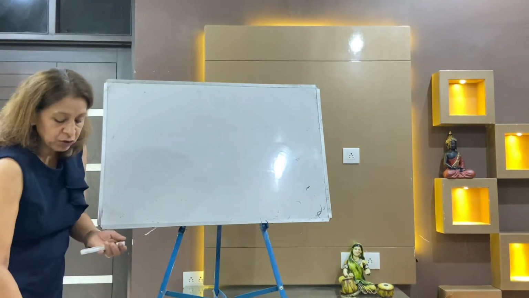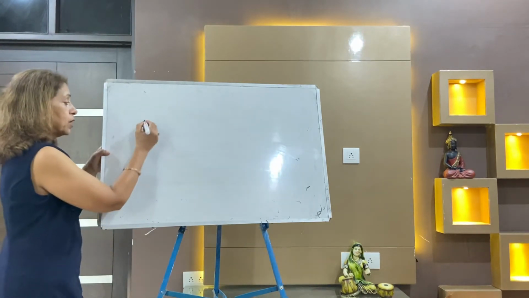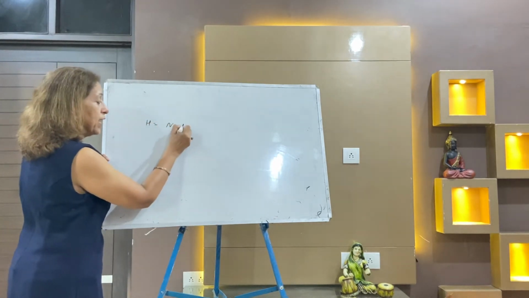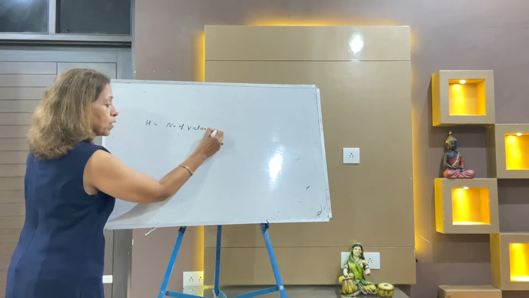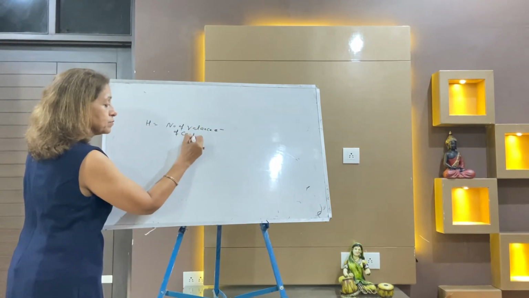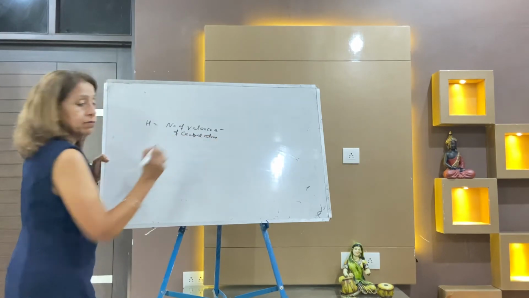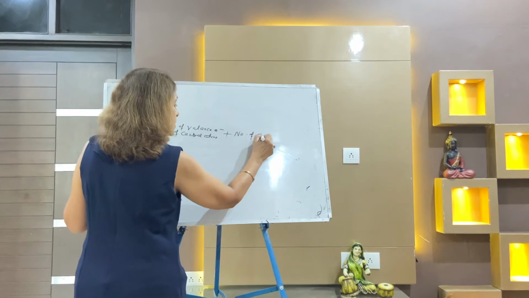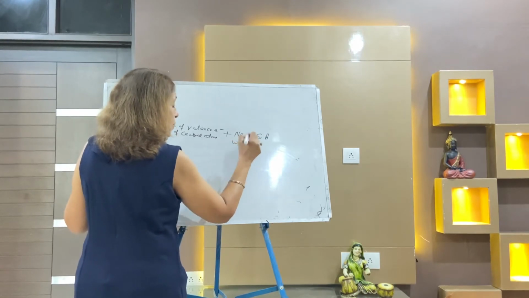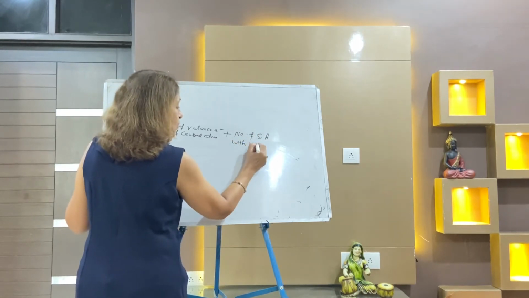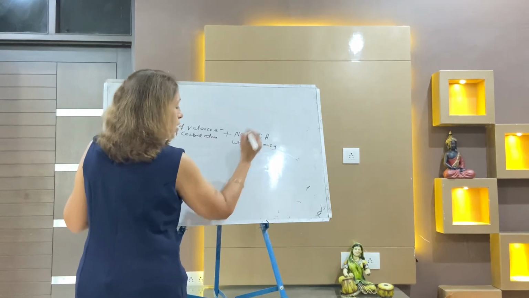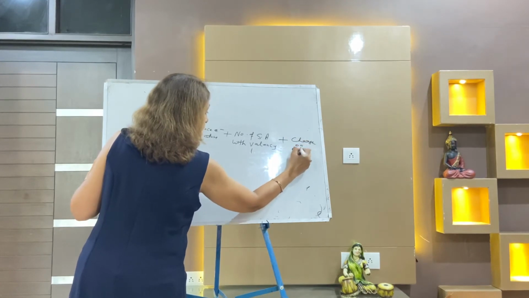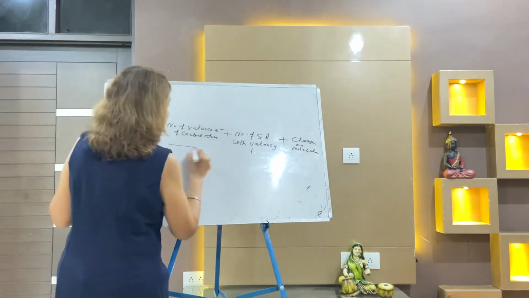Hybridization is equal to the number of valence electrons of the central metal atom, plus the number of surrounding atoms with valency 1, plus the charge on the molecule, the whole divided by 2.